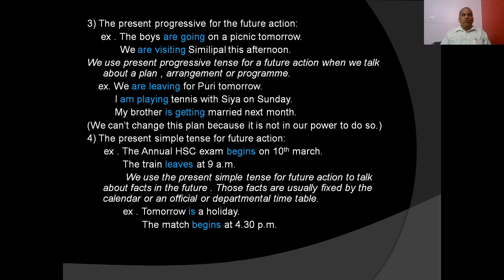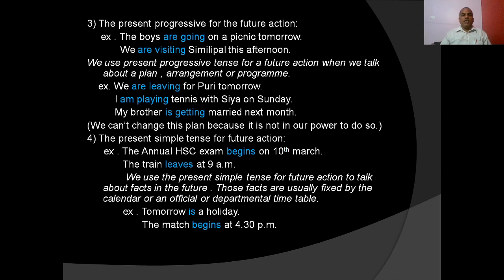Okay, so let us discuss the present progressive form of the verb for the future action. The boys are going on a picnic tomorrow. Are going is the present progressive for the future. We are visiting Simlipal this afternoon. Are visiting is the present progressive for the future. We use the present progressive tense for a future action when we talk about a plan, arrangement or a program. When everything is ready, we can use this.